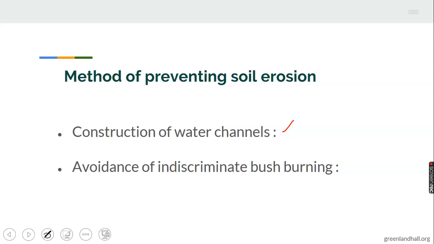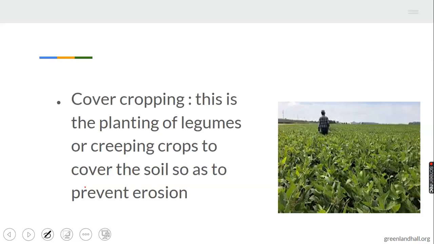2. Avoidance of indiscriminate bush burning. Bush burning can expose the soil to erosion, as we have said before. 3. Cover cropping. We know what cover cropping is. The planting of legumes or creeping crops to cover the soil surface in order to prevent erosion.